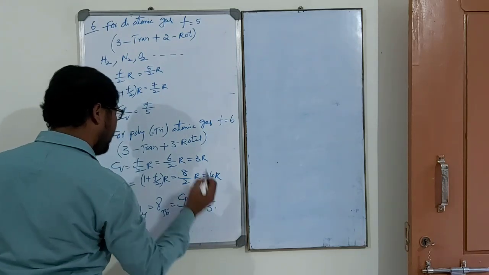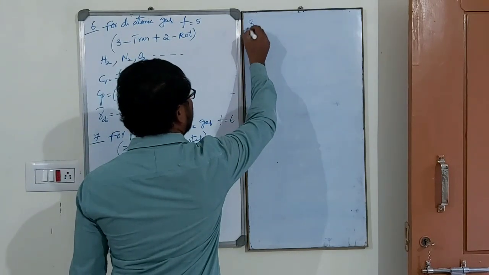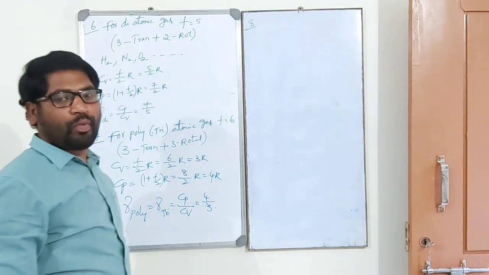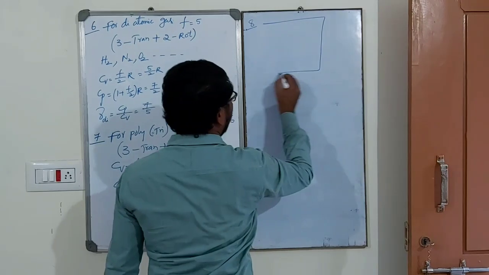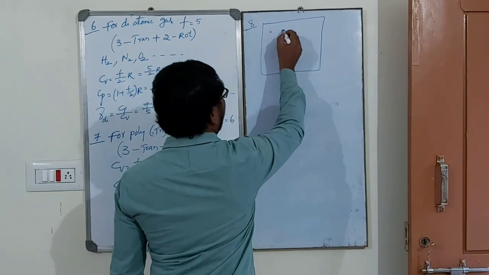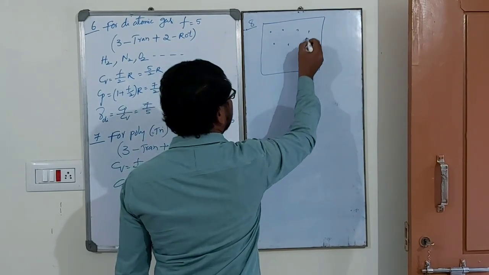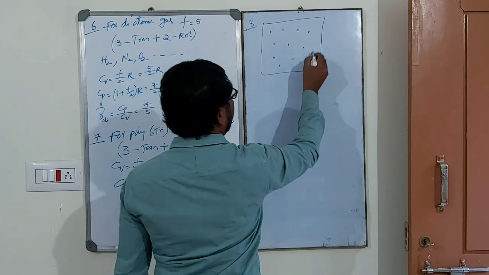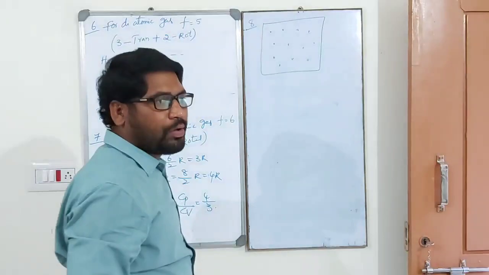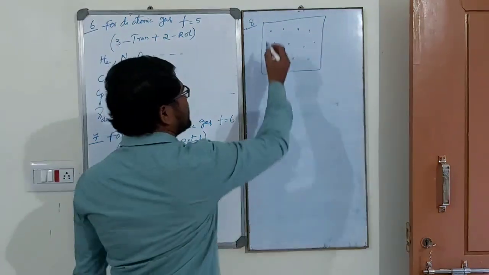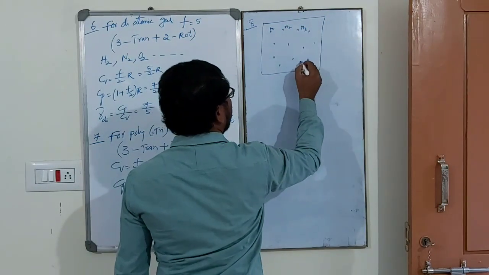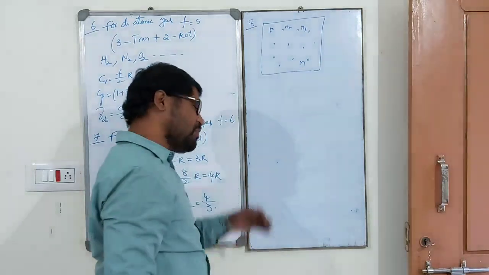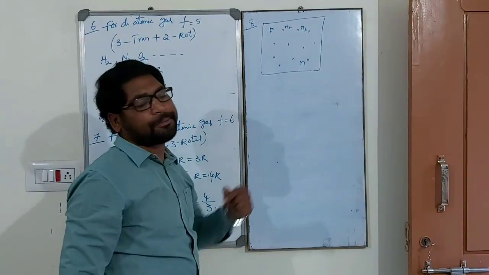There is another application. See carefully. Suppose a cylinder consists of a number of molecules, N1, N2, N3, N4 and so on.